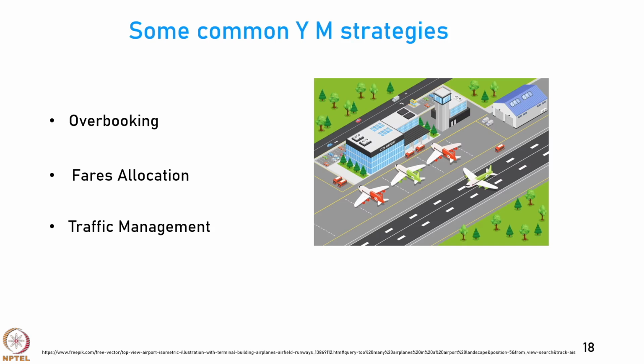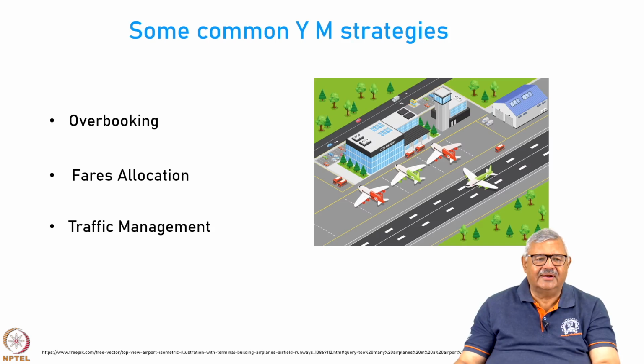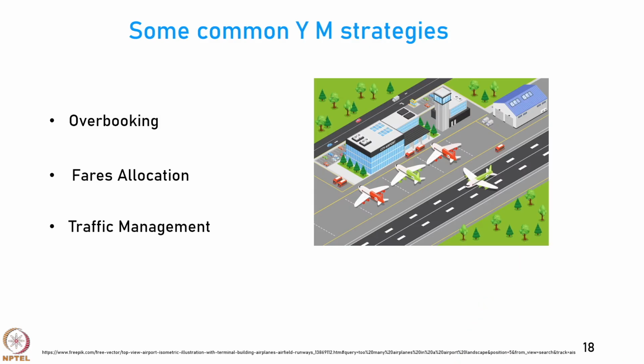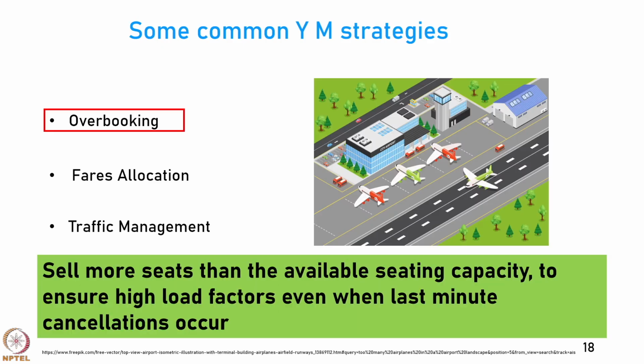So, there are three common strategies used by airlines for yield management. One of them is called overbooking, the other is allocation of fares, and the third one is traffic management. Let us see one by one. What is overbooking? You have 100 seats in the aircraft, but you sell 120 seats. Sell more seats than available to ensure high load factors even when last minute cancellations occur.